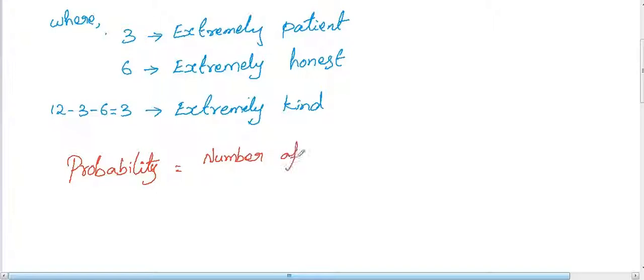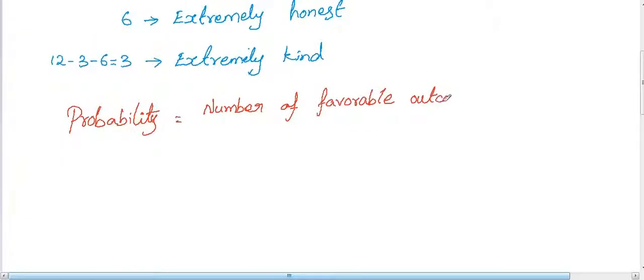So the general rule is the probability is equal to the number of favorable outcomes divided by the total outcomes. So here the total outcomes is fixed, which is 12, because the number of persons here is 12, and we need to find the number of favorable outcomes.